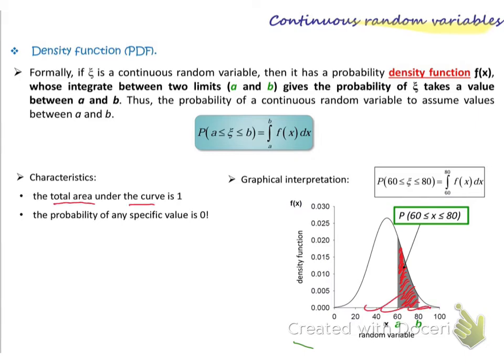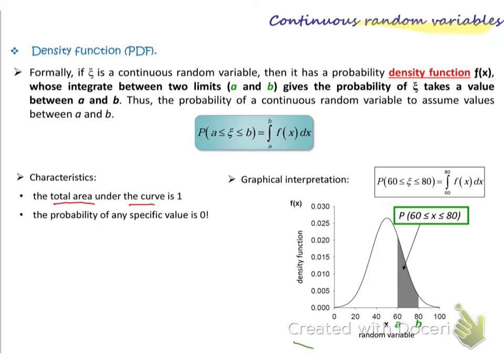All the area here equals 100%, 1. The second thing is that the probability of any specific value equals 0. If I want one specific value, it equals 0.